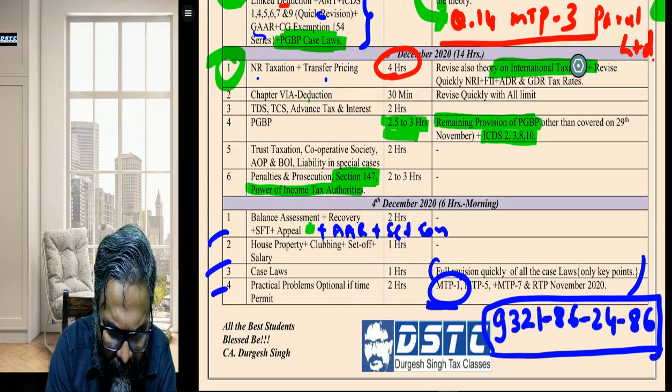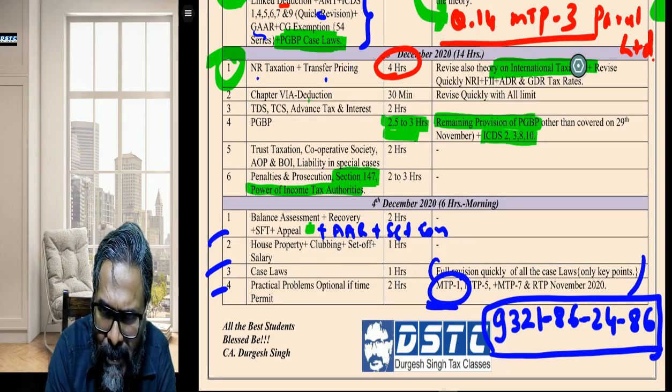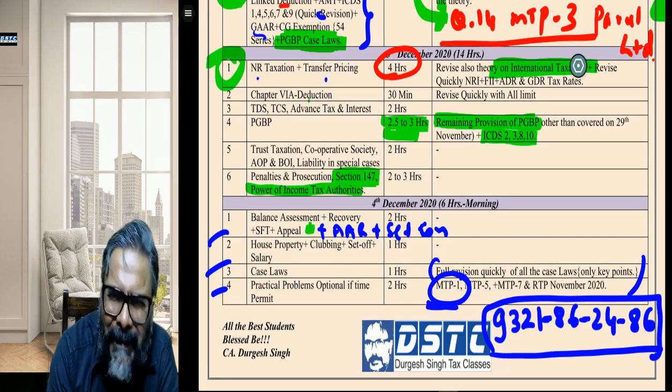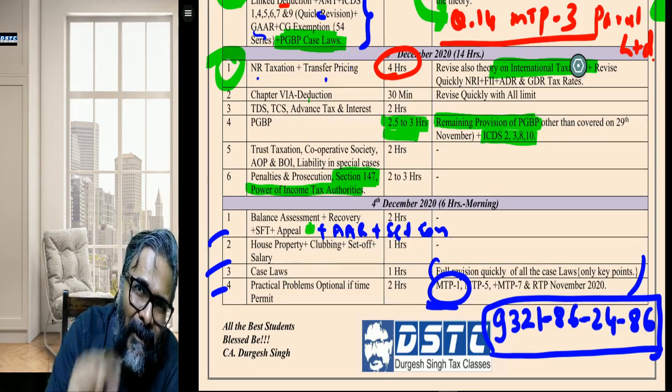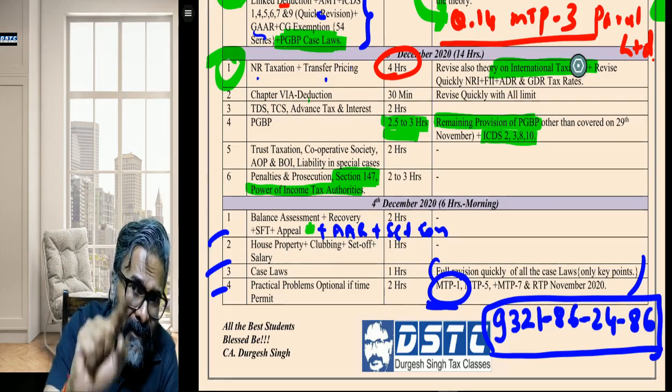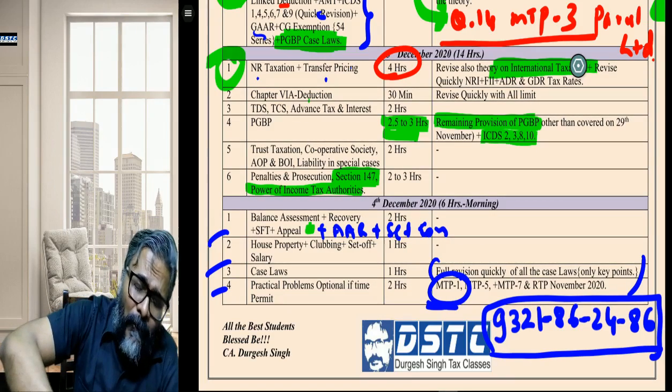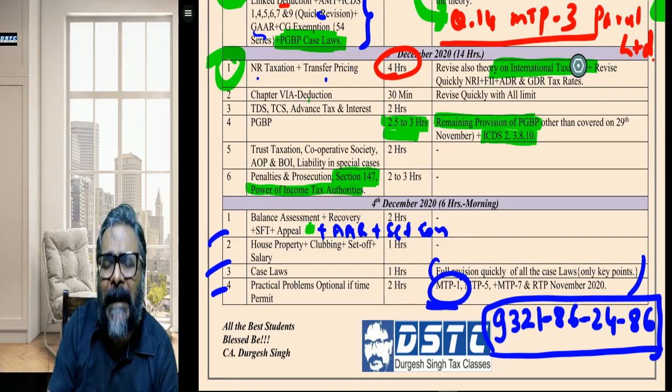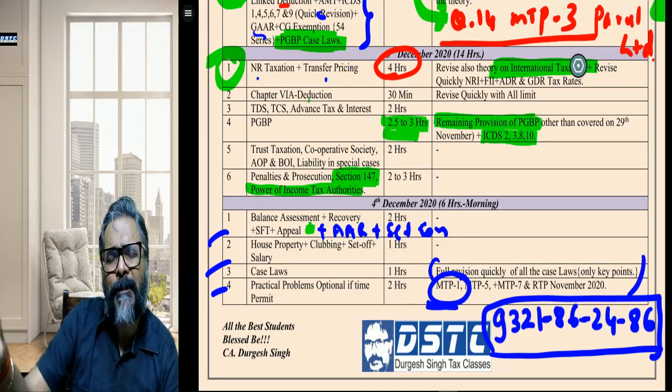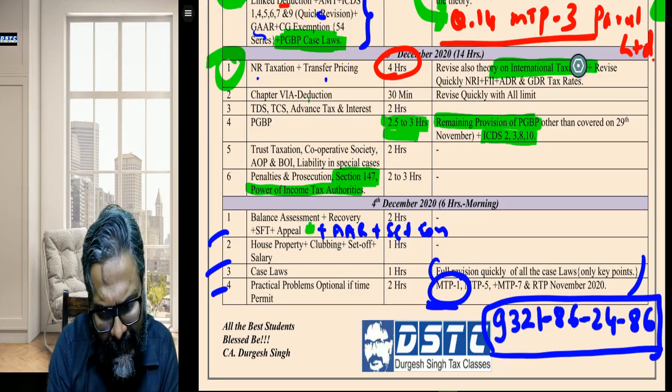Sonal, sir, should I cover the Vodafone case? Paper 6C, if you are talking about it, not required. Now Vodafone is not required. Indirect transfer provisions are required. Because of Vodafone, what happened in the income tax law is what you need to refer, which is the provision relating to indirect transfer. That is what you should refer.